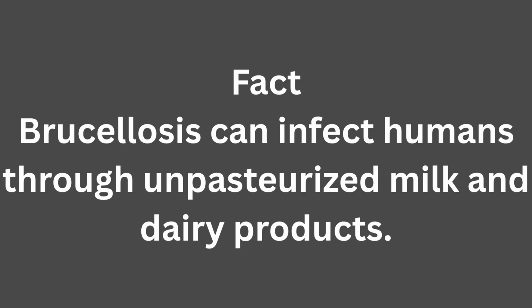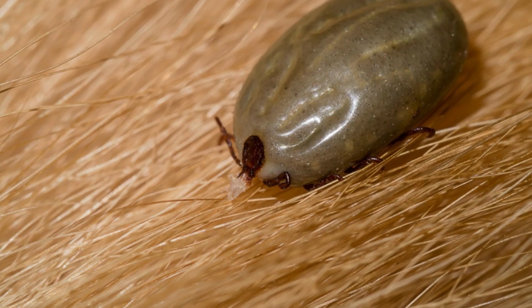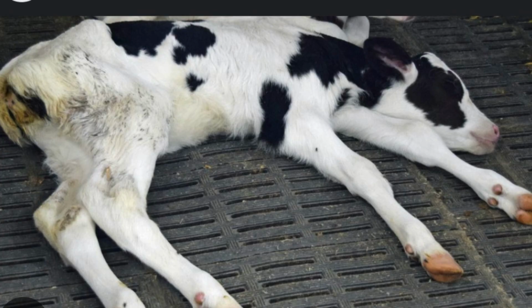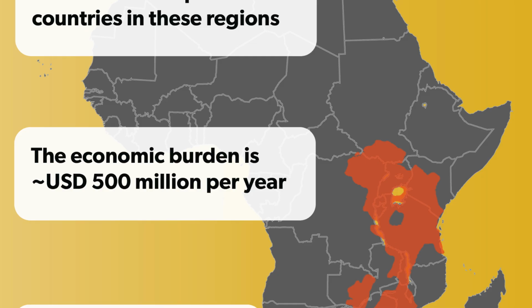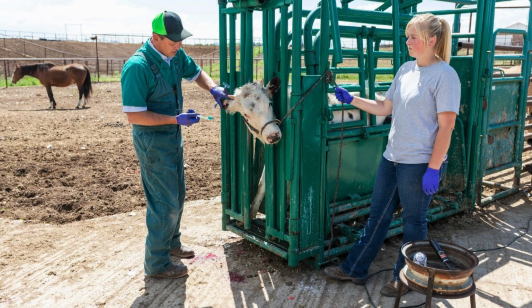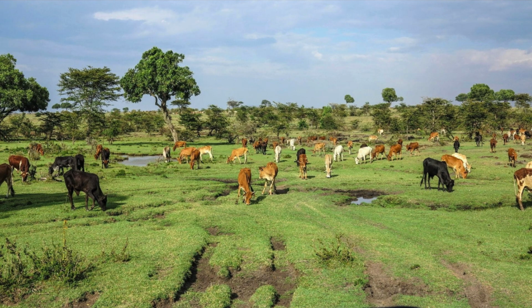5. East Coast fever, ECF. A tick-borne disease caused by a parasite. Effects on production: high mortality in cattle, reduced growth, major economic losses. Global distribution: Eastern, Central, and Southern Africa. Control measures: tick control, vaccination where available, early diagnosis and treatment. Interesting fact: East Coast fever kills more cattle in some African regions than many other infectious diseases combined.